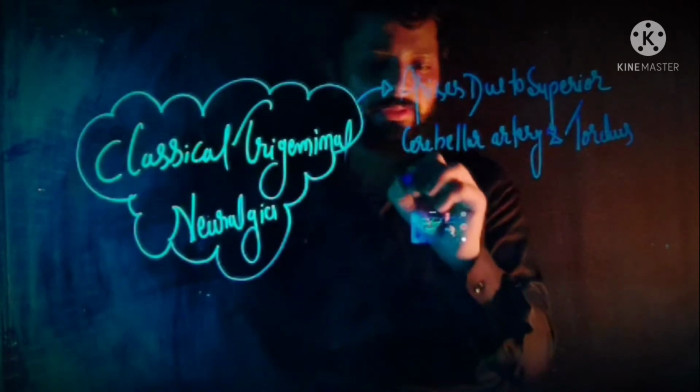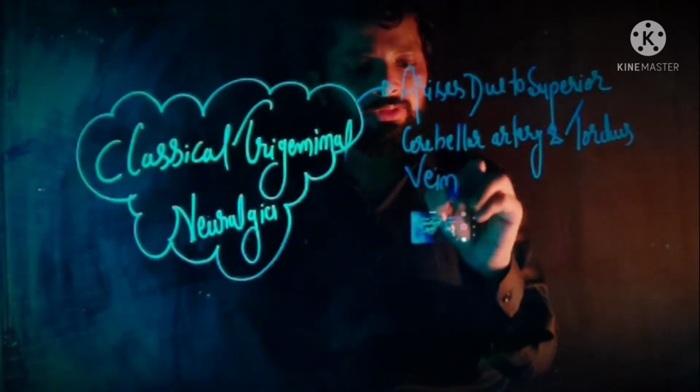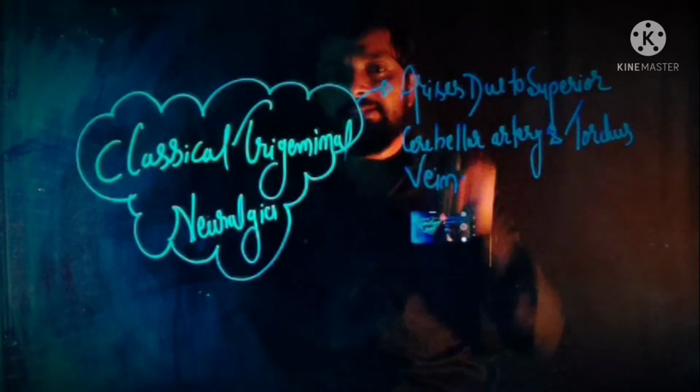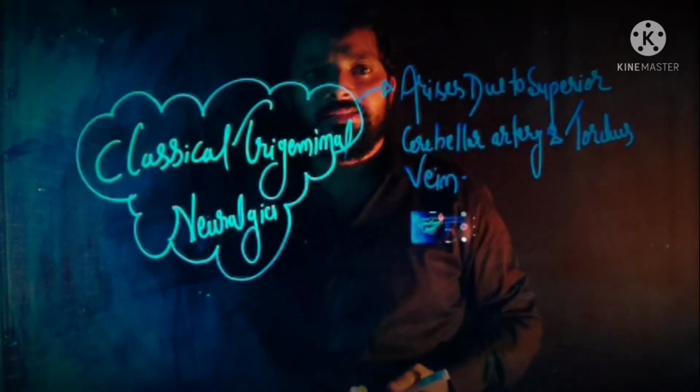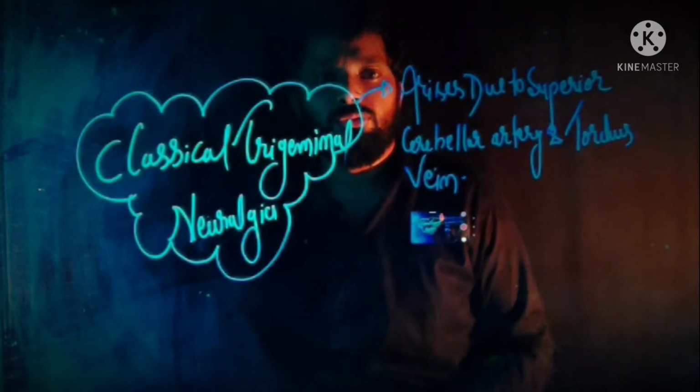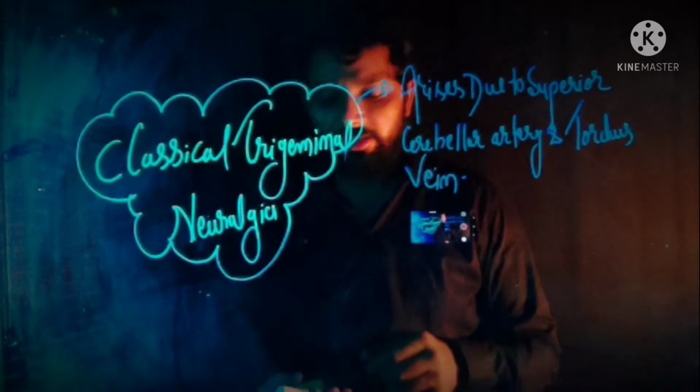So when we talk about the classical trigeminal neuralgia, it arises due to the superior cerebellar artery and tortuous vein.